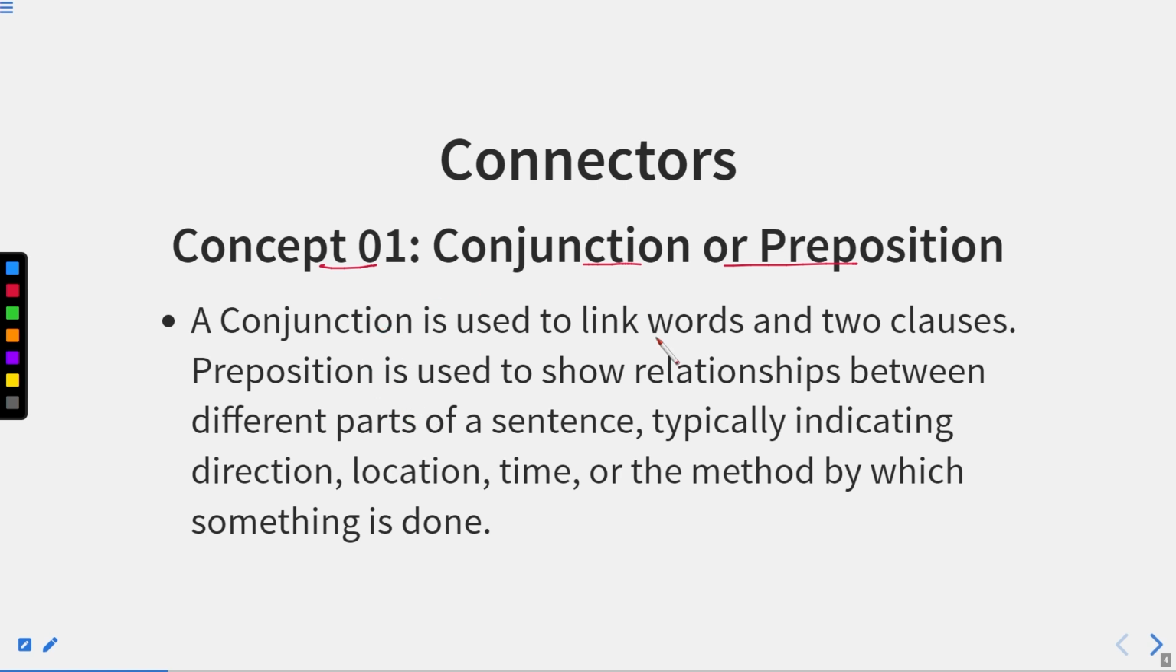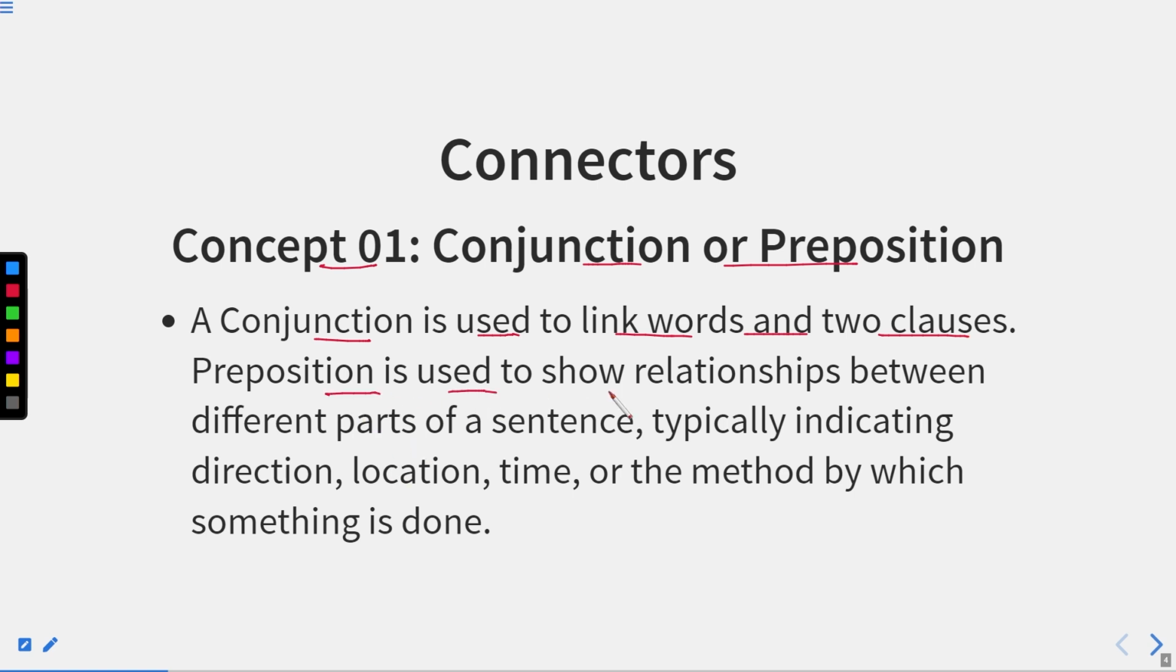What is the difference between connectors being conjunction or being preposition? A conjunction is used to link words and two clauses. It means a conjunction is a word that links two words or two clauses together. Okay, it means that it joins. Conjunctions are the words that join or combine two clauses or two sentences or two words together.